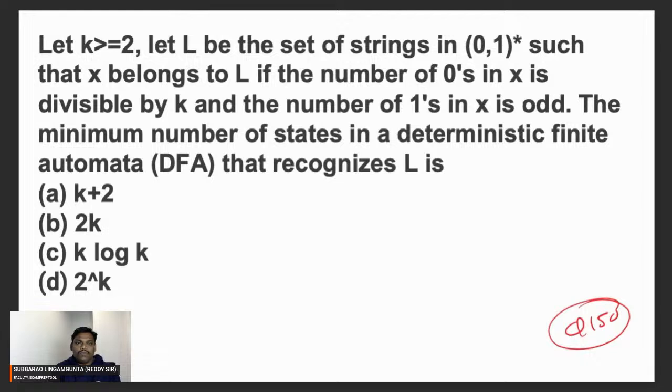Let k be greater than or equal to 2. Let L be the set of strings in {0, 1}* such that x belongs to L if the number of zeros in x is divisible by k and the number of ones in x is odd. The minimum number of states in the deterministic finite automata (DFA) that recognizes L is? What will be the answer you are thinking?